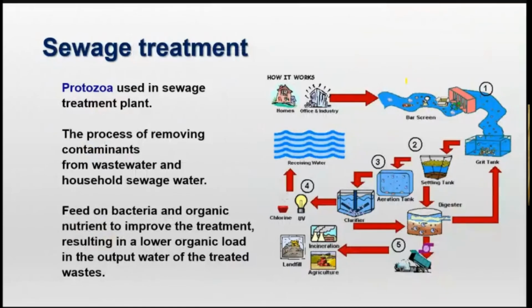Okay, now I move on to the next, which is the sewage treatment. Okay, sewage treatment adalah berkaitan dengan kegunaan dia kepada human living style. So, yang digunakan sebenarnya adalah protozoa. Okay, the protozoa will be used in the sewage treatment system because protozoa are animal-like protists, that means they are heterotroph. Dia ada sifat macam haiwan. Dia tak boleh hasilkan makanan sendiri, dia terpaksa ambil makanan daripada sumber luar.